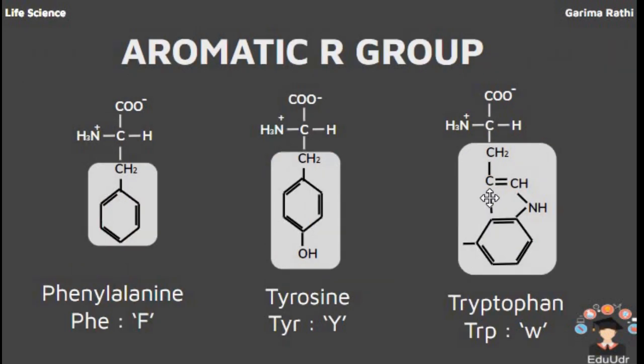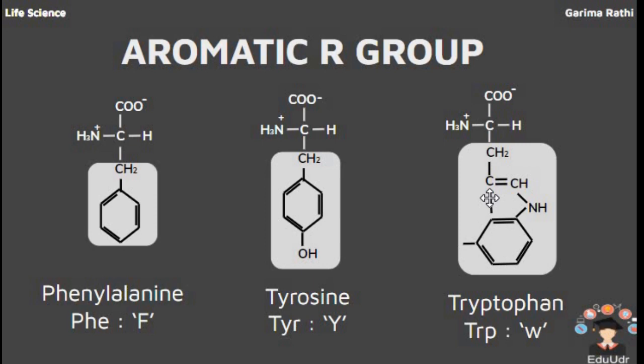Next, aromatic amino acids. Why are they called aromatic amino acids? Because there are 3 amino acids: phenylalanine, tyrosine and tryptophan. They all have a benzene ring, so they are all aromatic amino acids. They all show hydrophilic nature because of the delocalization of the pi bond. Tyrosine and tryptophan are more active in comparison to phenylalanine. Tyrosine has a hydroxyl group, and the electronegativity difference between oxygen and hydrogen is large, so they show partial charge distribution. In the case of tryptophan, there is nitrogen in the side chain, so it is more reactive.